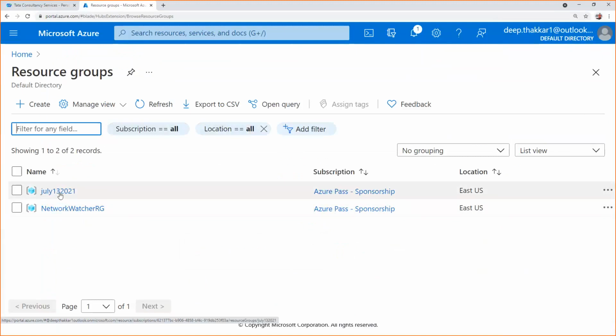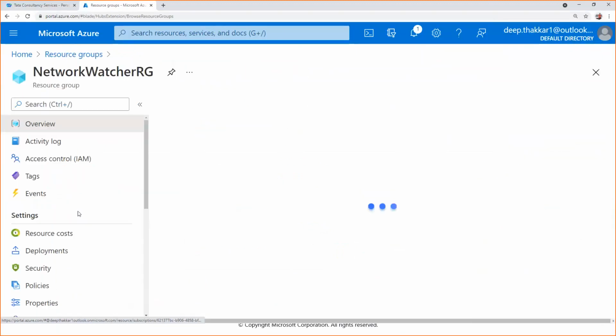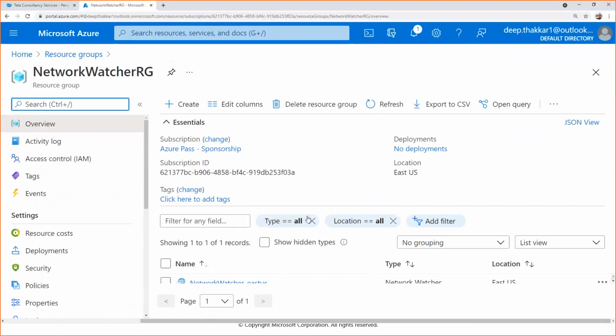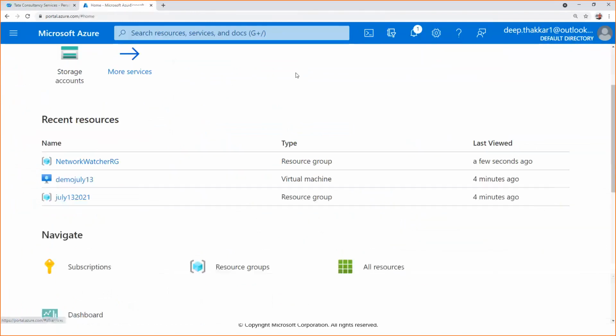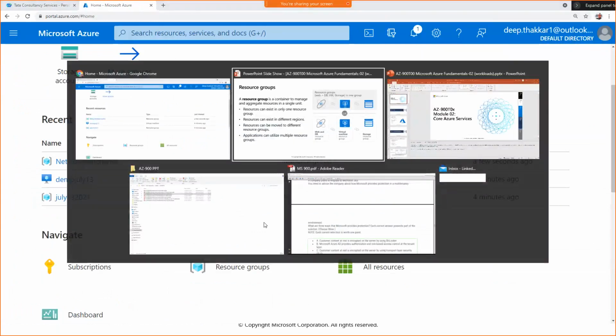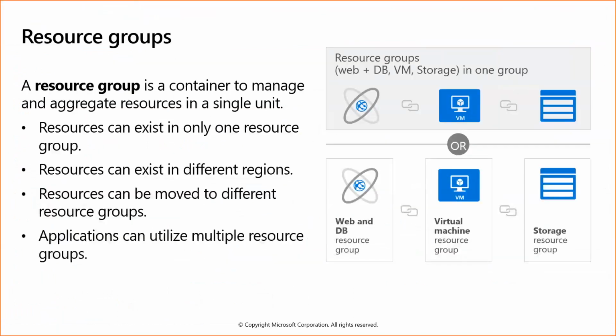One is the July 13, which we created, and the other one is the network watcher resource group. It is created automatically because we used East US as our region. Okay, so now coming back to our presentation. So you got what resources and resource groups are, and everything.